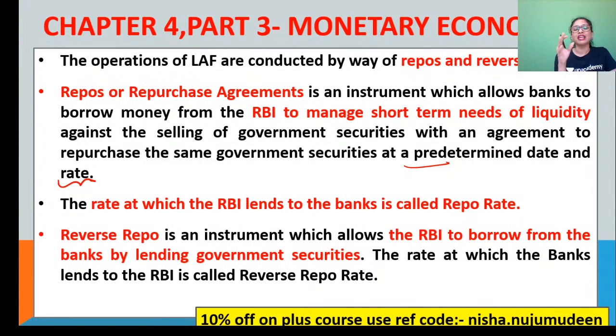Now, before going to the scenarios, let's discuss what is reverse repo rate. The opposite. If repo rate is the rate at which commercial banks borrow from RBI, what is reverse, guys? Reverse means the opposite, where the central authority, that is RBI, borrows from the commercial banks. This facility allows the RBI to borrow from the commercial banks. How can RBI do that? Simply can they do? No. They have to lend some government securities.